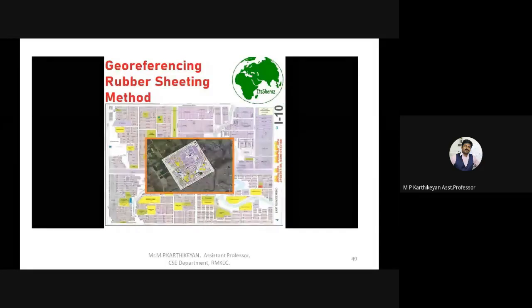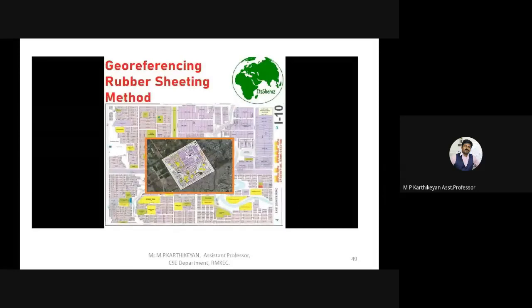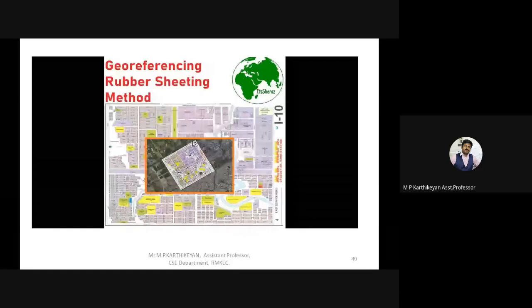The rubber sheeting method means we are scanning the entire graph and then converting it into a digitized format. Rubber sheeting is the process of scanning an entire graph and converting it into a digitized image. This is also taken as an input. So how the input actually comes is that we convert the satellite image into a database. This process is done.